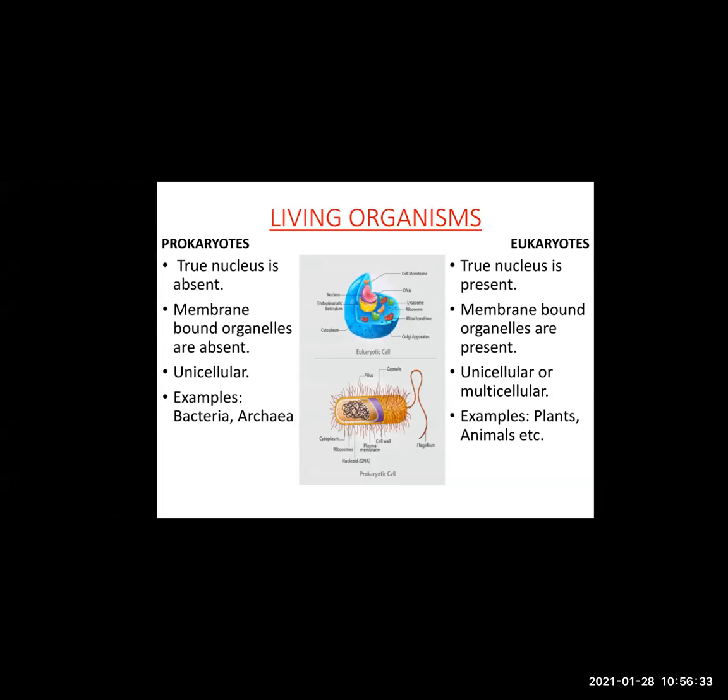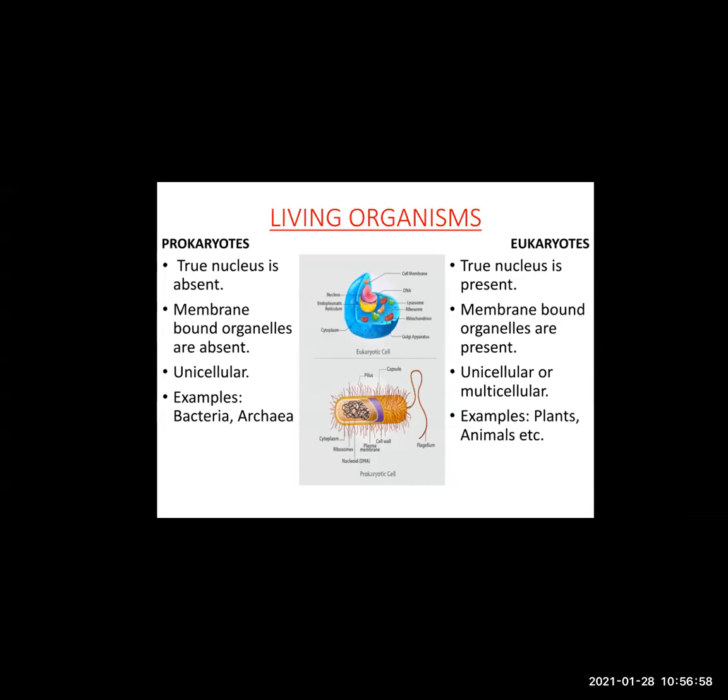Similarly, eukaryotes. What are eukaryotic cells? If you see eukaryotic cells, a distinct nucleus is present, as you can see in the picture. In eukaryotic cells, membrane-bound organelles are present, like mitochondria, Golgi apparatus, endoplasmic reticulum.